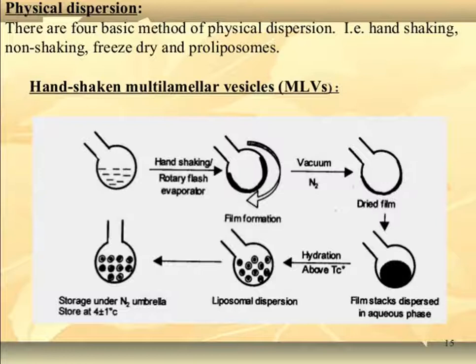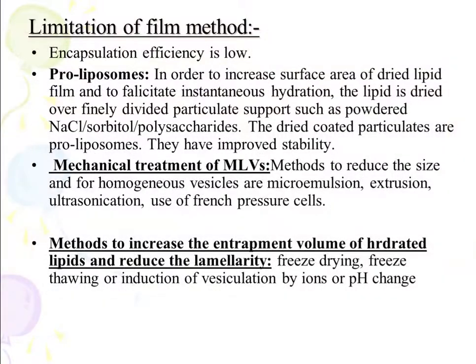Film formation occurs, and then vacuum is applied under nitrogen, and we get a dried film, and the film is dispersed in aqueous phase, and then hydration of this film occurs, we get a liposomal dispersion, and this is stored under a nitrogen umbrella at 4 plus minus 1 degree Celsius. The limitation is that its encapsulation efficiency is very low.